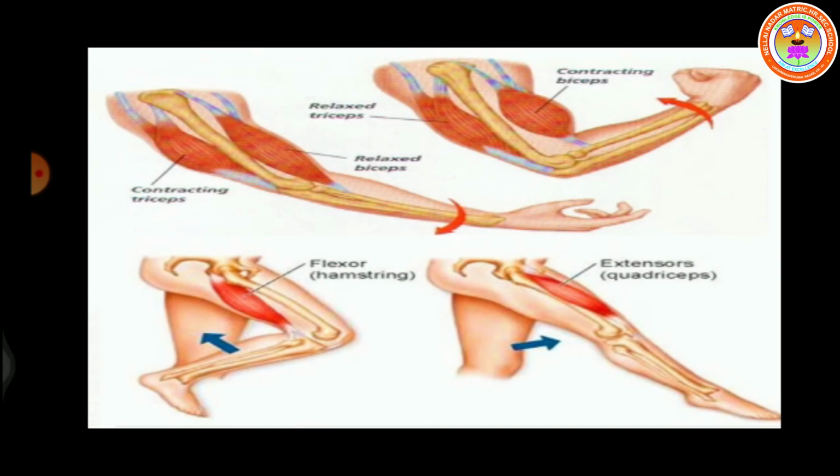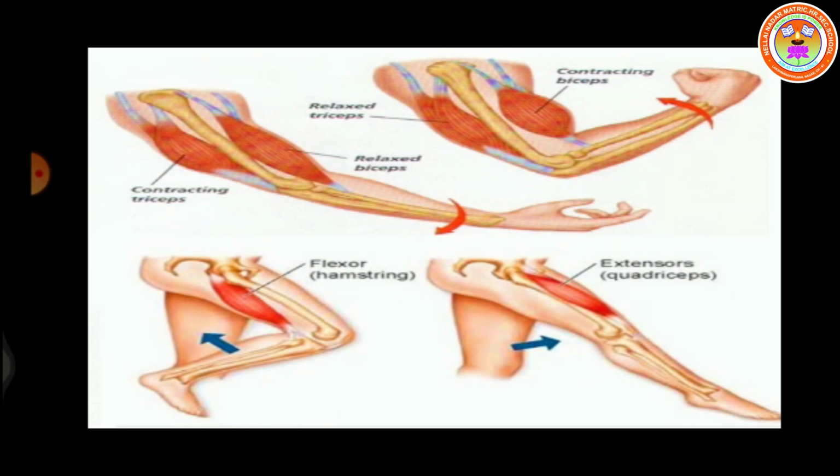Usually the muscles work in pairs in an antagonistic way. One contracts, the other relaxes. The muscle which helps to straighten by its contraction is called extensor, and the muscle which makes the limbs bend by its contraction is called flexor muscle.